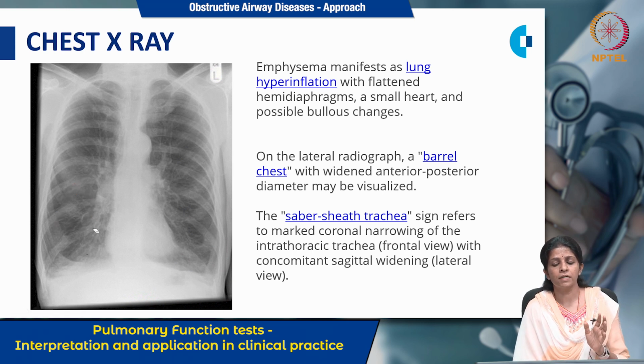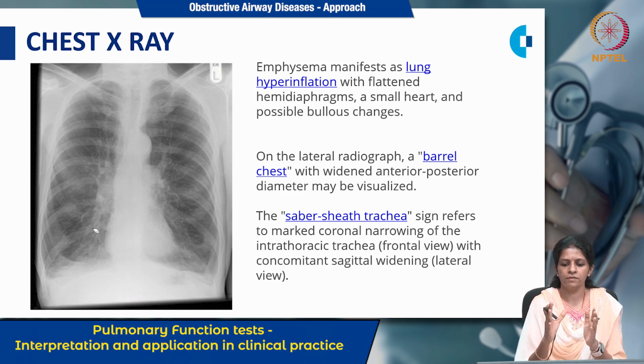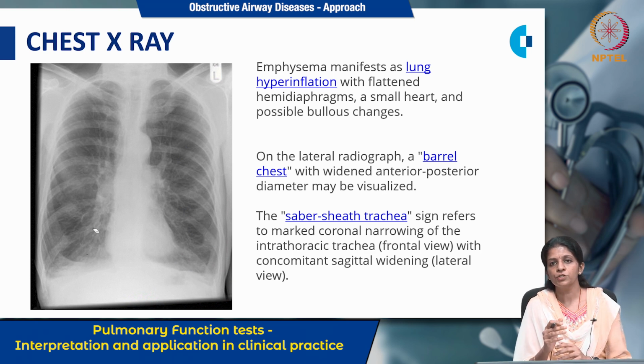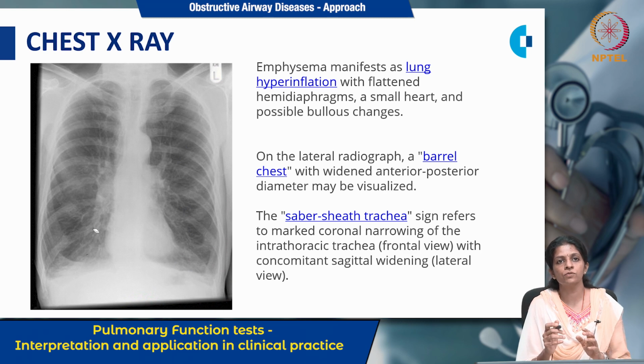Along with that, when you take a lateral X-ray, you can see a barrel chest because of widening of the anteroposterior diameter. And also you get the saber sheath trachea sign, which refers to marked narrowing of the intrathoracic trachea when you take a coronal section, and widening of the trachea in the lateral, sagittal view. This is also one of the diagnostic signs to say the patient has COPD emphysema.